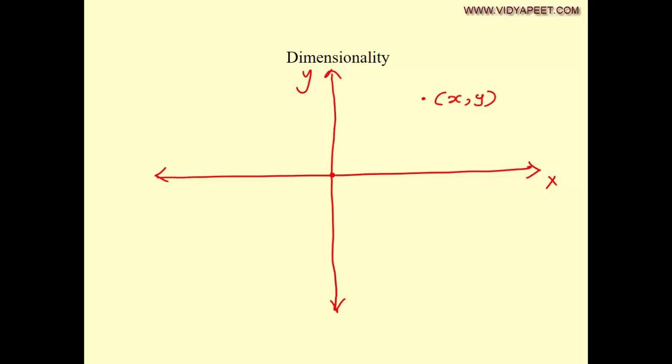Let that point be called as P. Let a point P be there and its ordered pair is x, y. அப்படினா அதோட அர்த்தம் என்னன்னா, this length along the x-axis is x and the length along y-axis is y. That is the meaning that the point is represented by the ordered pair P of x, y.